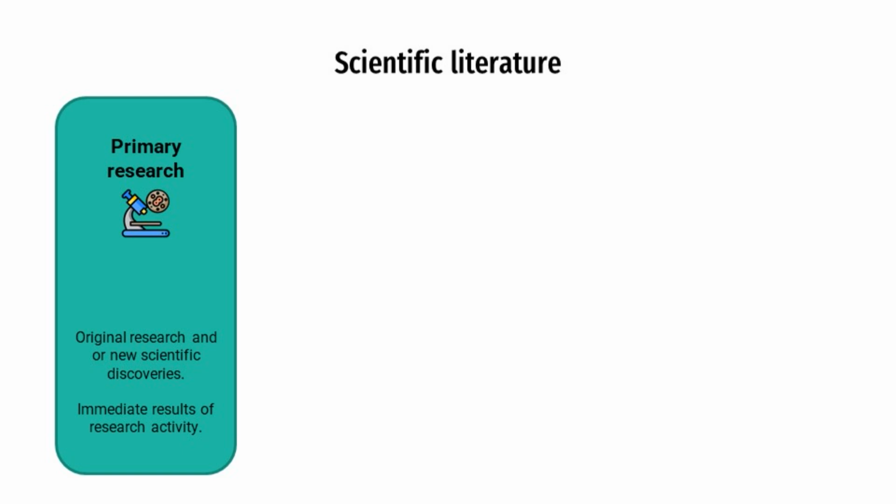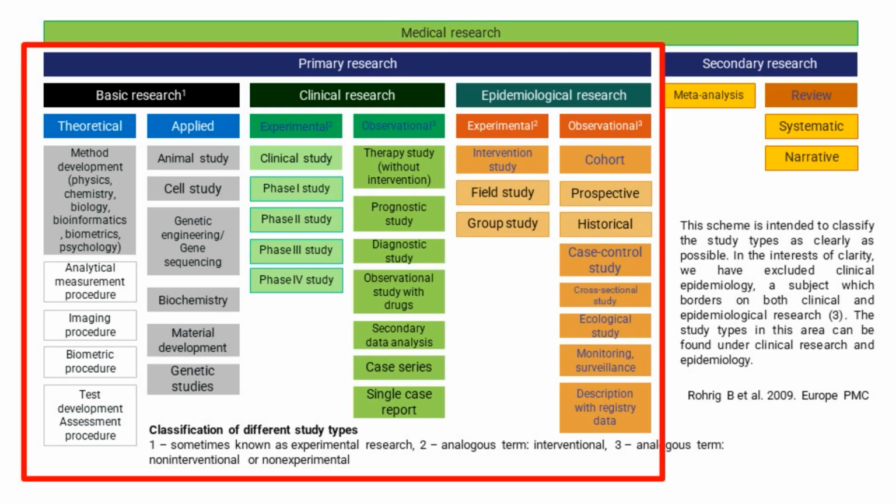Primary literature consists of articles communicating new knowledge, original research, and/or scientific discoveries. They provide immediate results of research activities. All possible types of research that can be described in scientific articles are reflected in this diagram. I discussed these in the video on the hierarchy of evidence, observational and experimental clinical studies. The link, as I've mentioned, is in the info box.